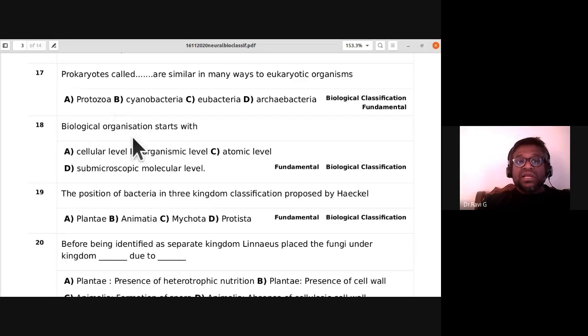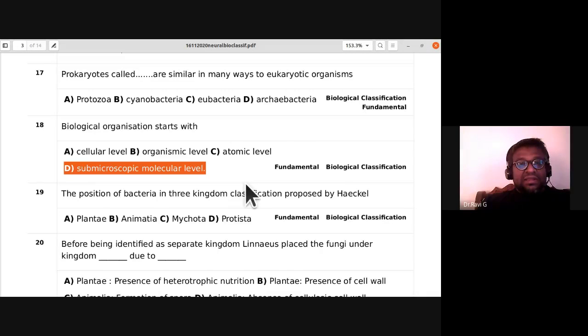So biological organization starts with cellular level, organismic level, atomic level, submicroscopic molecular level. So where does it start? The 18th one, D is the answer. It starts with the submicroscopic molecular level.